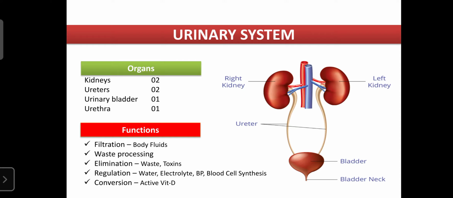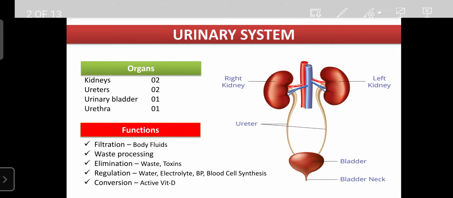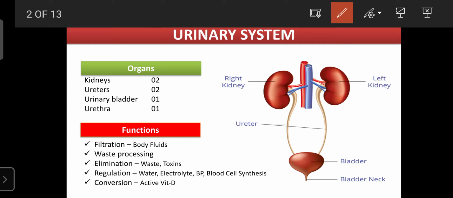The urinary system mainly consists of the organs called kidneys. There are two kidneys present in the human body, the left kidney as well as the right kidney. Then it consists of the ureters, which are also two in number. The major function of the ureters is to collect the urine. What is urine? It is formed in the kidneys, in the nephron, and it is supplied to the storehouse, that is the bladder.